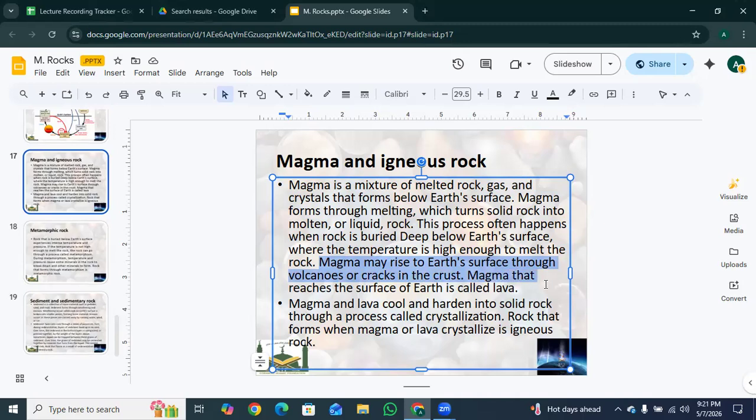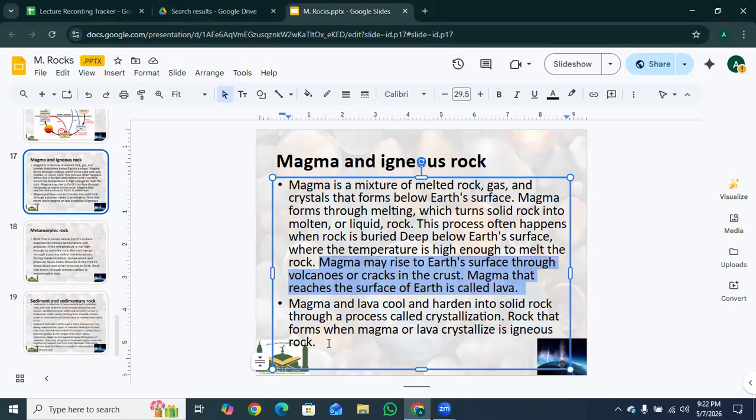Magma that reaches the Earth's surface is called lava. So basically, the only difference between the two is location. Magma is melted rock that is still underground, whereas lava is melted rock that breaks through the surface through volcanoes or cracks in the ground. So the only difference between these two is their location.